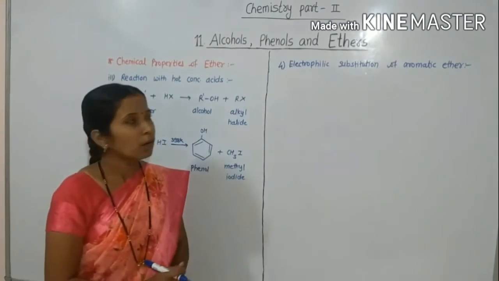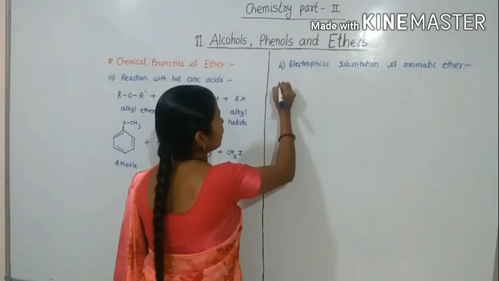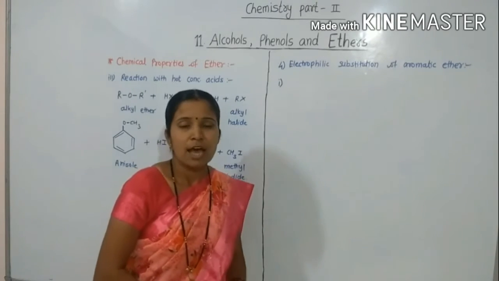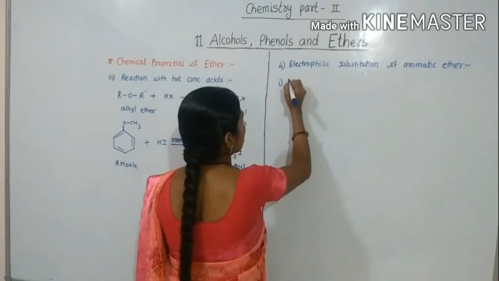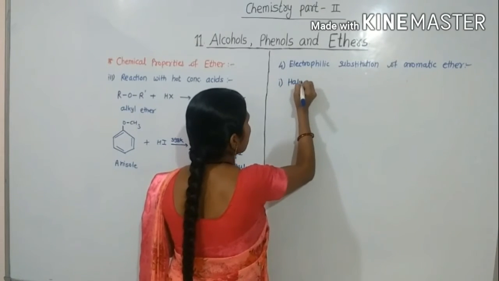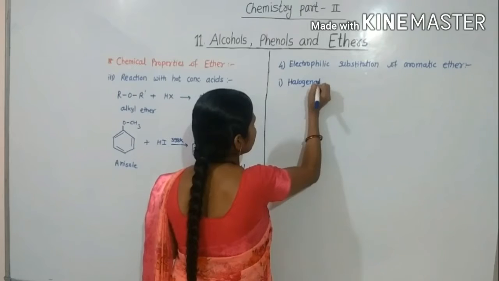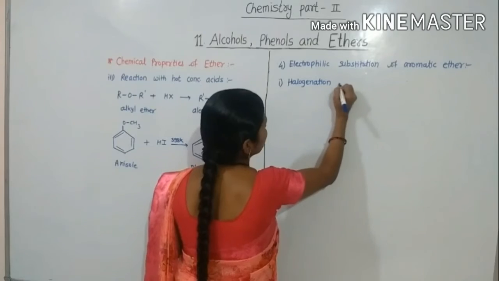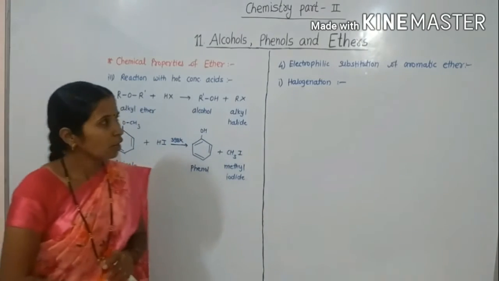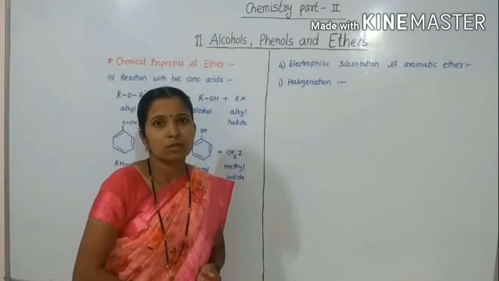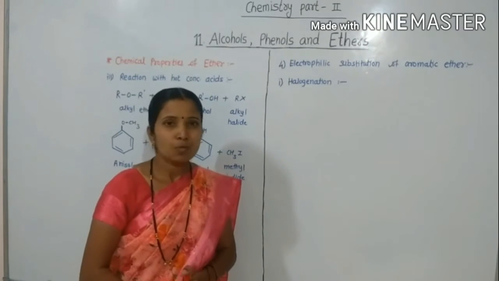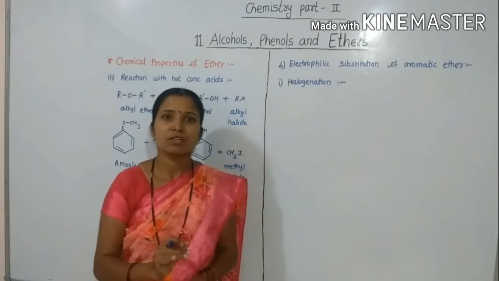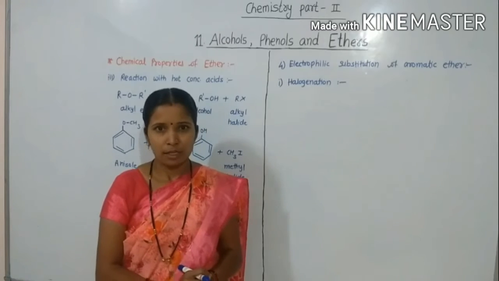So let's see here the first reaction in electrophilic substitution of aromatic ether. The first reaction is halogenation of ether. In this reaction the anisole undergoes bromination with bromine in acetic acid due to absence of ferric chloride catalyst.